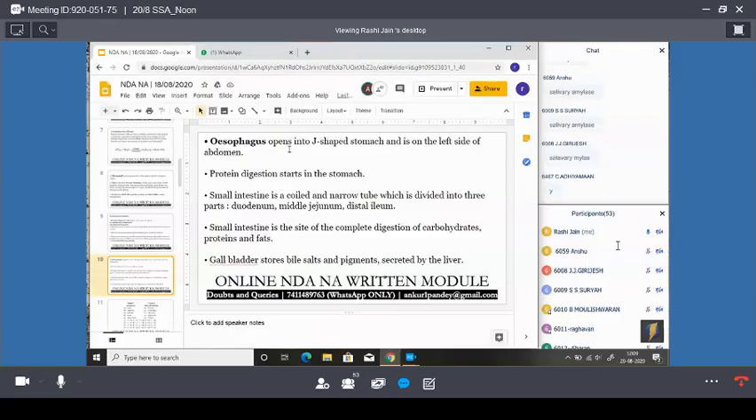Now it is about small intestine. Small intestine is a coiled and narrow tube which is divided into three parts: duodenum, middle jejunum and the distal ileum. Did you know the function about the duodenum, middle jejunum and distal ileum? Did anyone? Yeah. Jayat Raj, you know? Tell me the function of duodenum, jejunum.